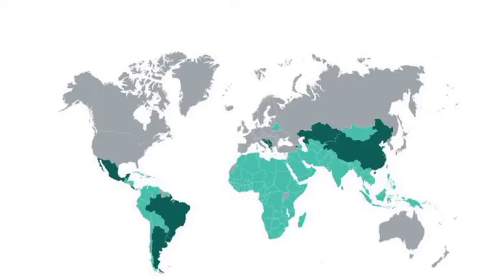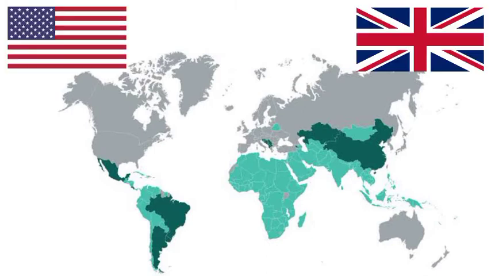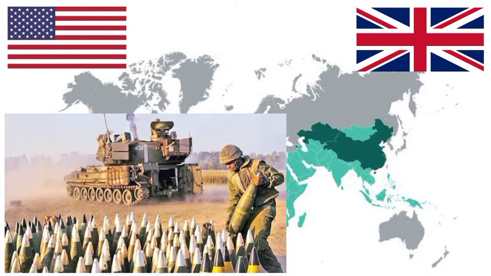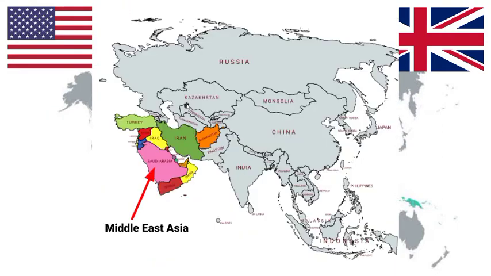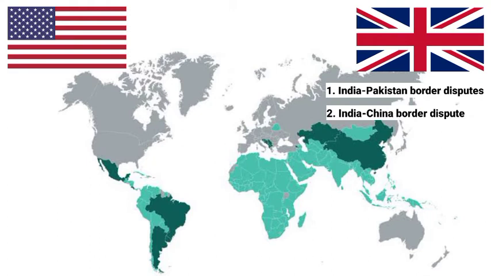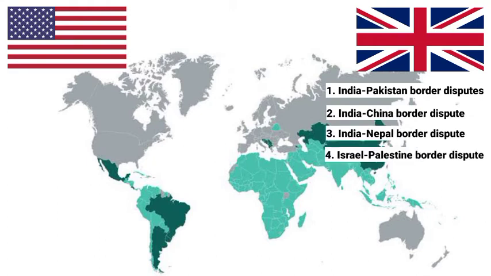If you look carefully, all the major conflicts across the world are because of the West, mainly the USA and UK. The USA provokes two countries into a war and benefits by selling weapons. You can take the example of the Middle East Asia countries. All the border disputes going on across the world are because of the UK. They ruled those countries for several years and left without demarcating the boundary line properly. You can take the example of India-Pakistan, India-China, India-Nepal, and Israel-Palestine border disputes.